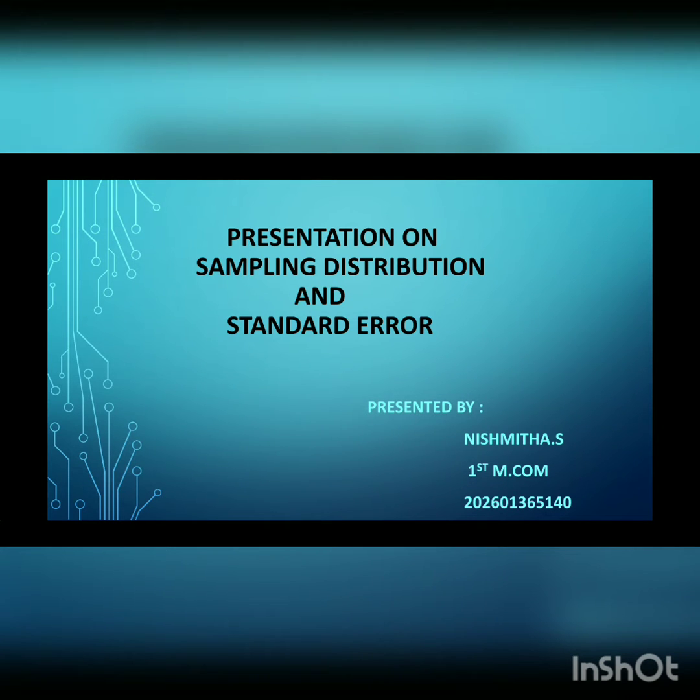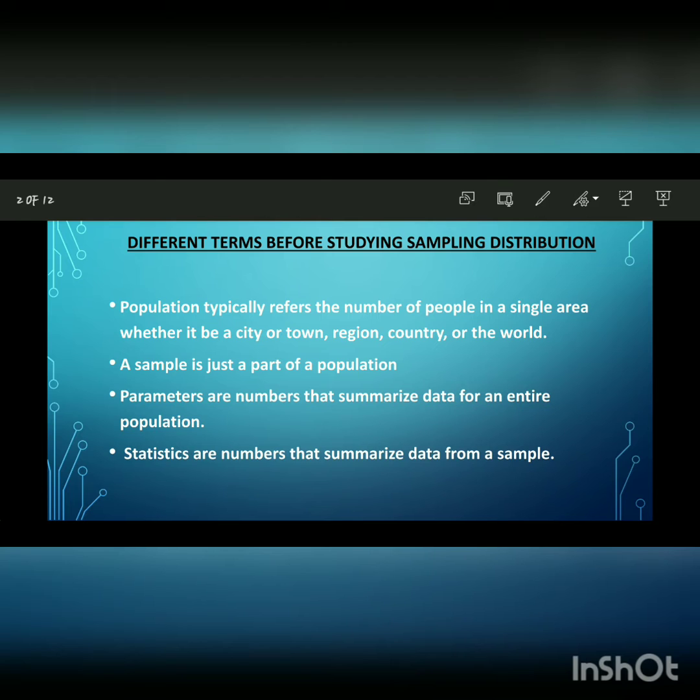I am going to do a presentation on sampling distribution and standard error. Before knowing about sampling distribution, we need to know some of the terms such as population, sample, parameter, statistics. Population typically refers to the number of people in a single area, whether it be a city, town, region, country or the world. A sample is just a part of the population, and parameters are numbers that summarize data for an entire population, and statistics are numbers that summarize data from a sample.